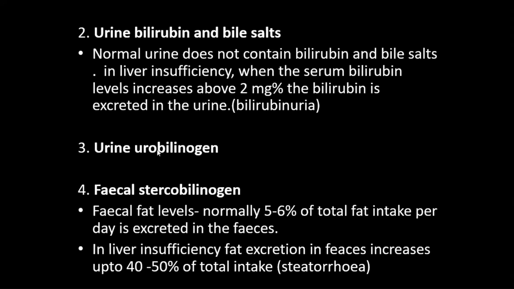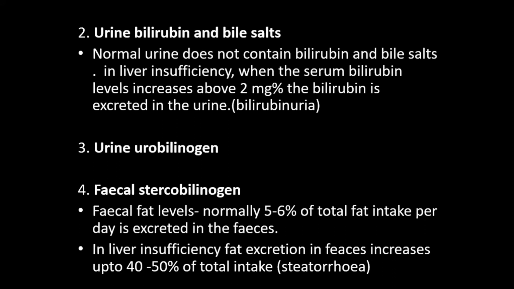So for urine urobilinogen, if there is liver insufficiency or hepatocellular jaundice, then there will be no urobilinogen. If you find that urine urobilinogen is nil or low, then you can conclude that there is damage or insufficiency in the liver. Liver function is not well.